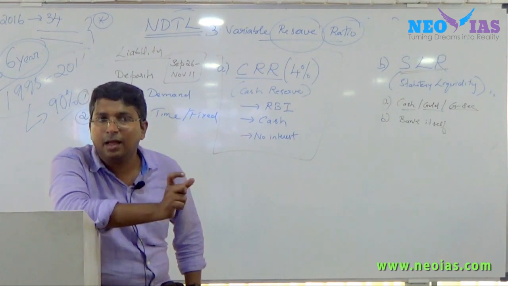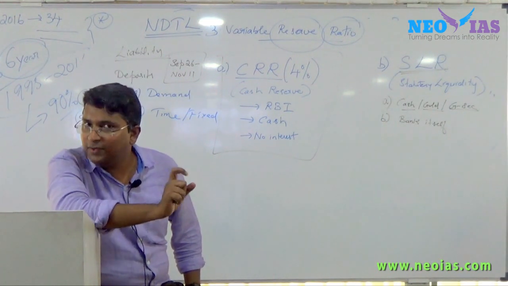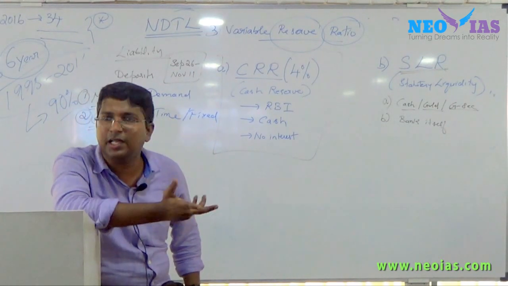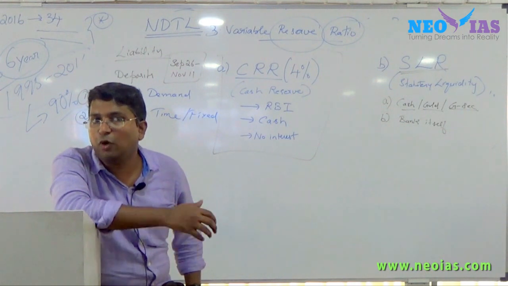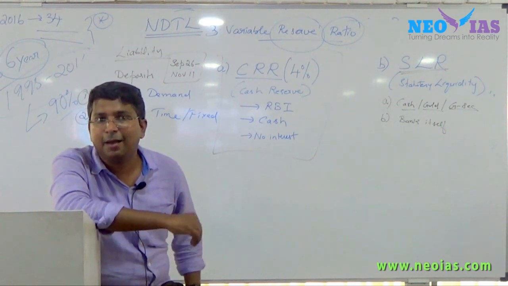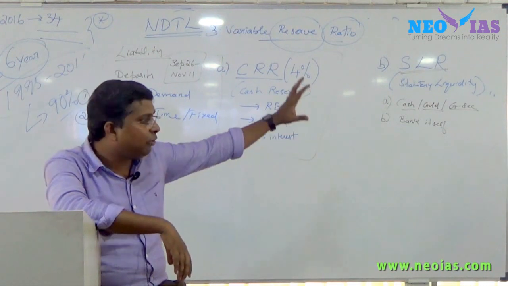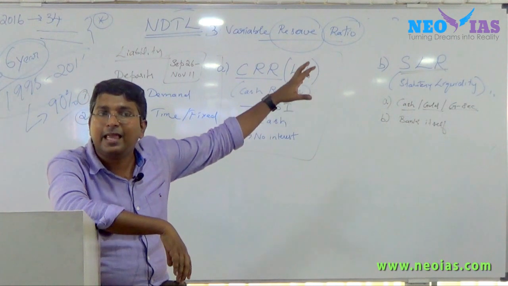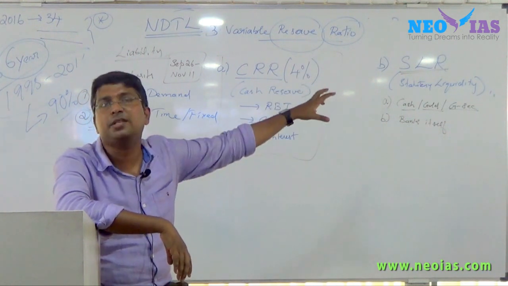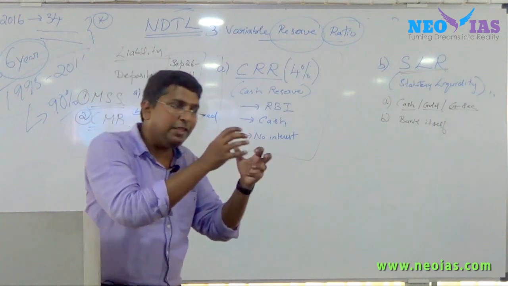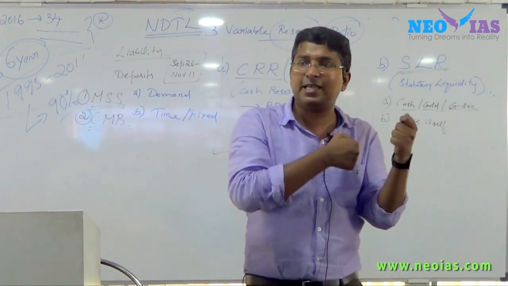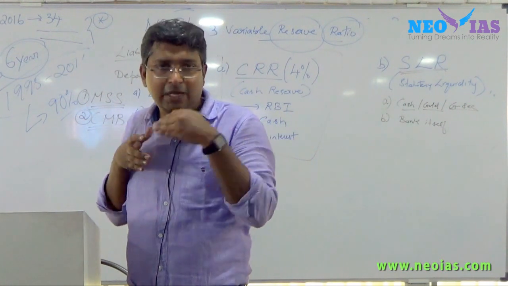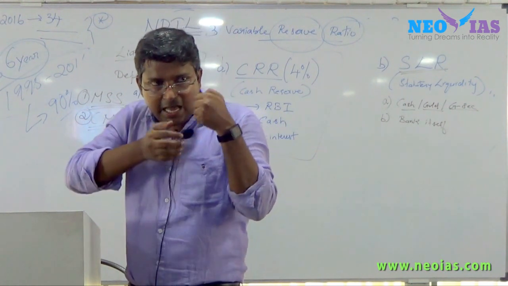A government security is a bond which has an interest, but in the case of cash and gold, that interest part is not there. So what will the bank prefer? Whatever the SLR requirement is, all the banks will deposit in government security only. When the bank purchases government security, they have to keep it with themselves, as per the SLR requirement.